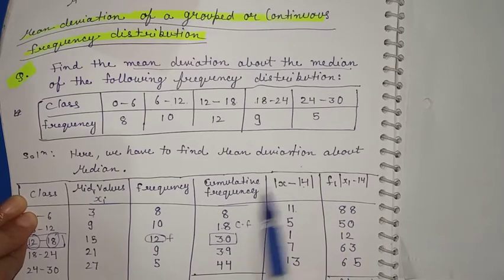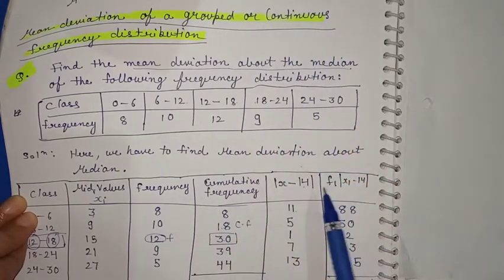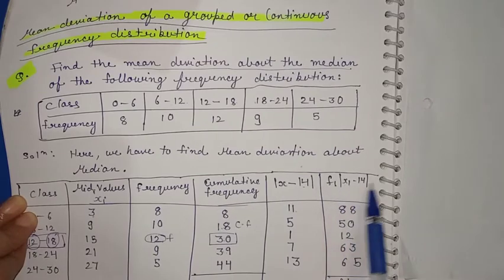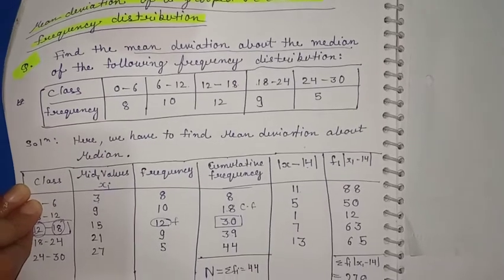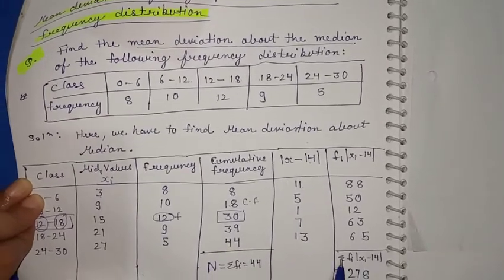Afterwards, because this is continuous data, you have to multiply f also with this. So 8 multiplied by 11 is 88, 10 multiplied by 5 is 50, 12 multiplied by 1 is 12, 9 sevens are 63, and 5 13s are 65. Then find the sum of all these: summation of fi mod xi minus 14 is 278.